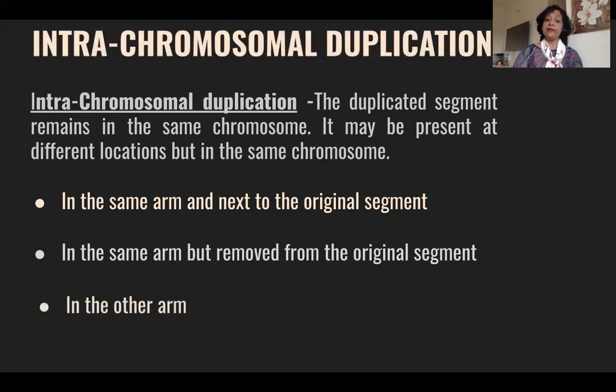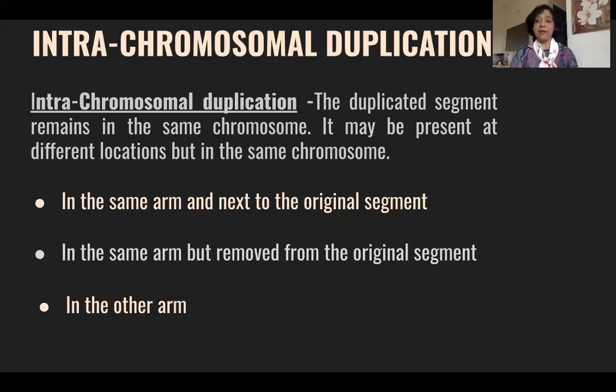Or otherwise, the third one, the duplicated segment can be on the other arm of the same chromosome. Now, please understand this. We are talking about intrachromosomal duplication. Intra means within the chromosome. So when the duplicated segment is within the chromosome, it is called intrachromosomal duplication. Where can we place the duplicated segment within the chromosome?